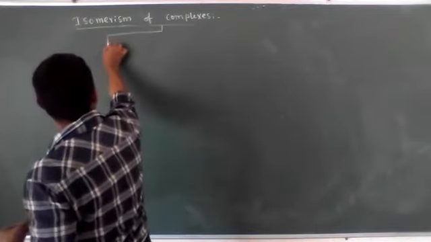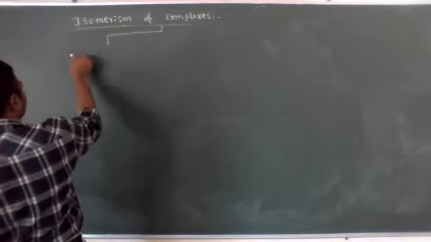So the isomerism of complex compounds is of two types.